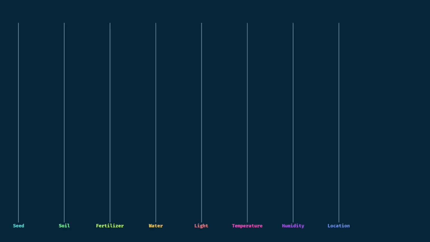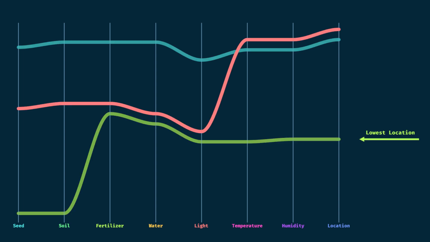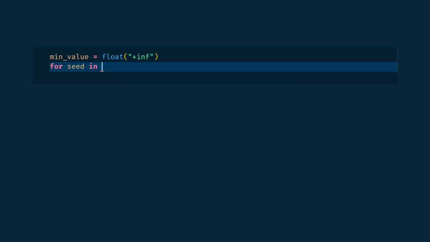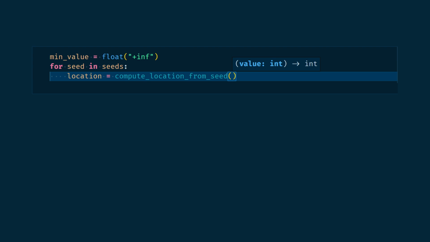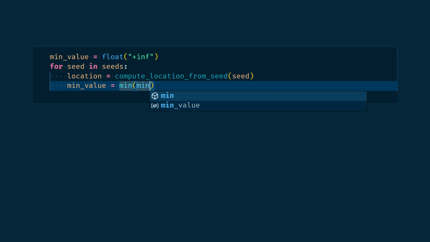Now, all we have to do is to finally solve part 1. We need for each input seed to compute its location, and then return the location with the lowest number. To do so, we'll create a variable named minLocation that, for each iteration, will keep the lowest location we've seen so far, being updated if we find a location with a lower value than the current minimal location. To begin with, we'll assign a huge value to this variable so we are sure it will be updated at least once. Let's put this value at float plus inf, which basically represents infinity, ensuring every value is lower than this one. In Python, the function min returns the minimum value of its inputs.